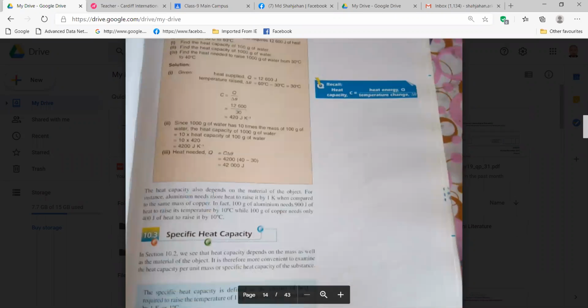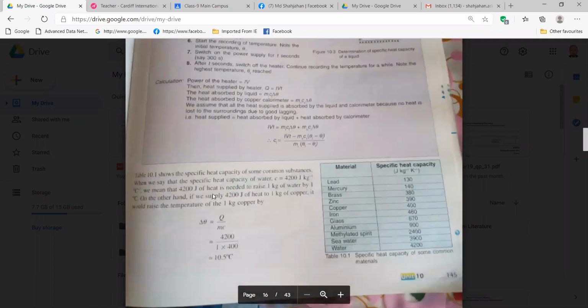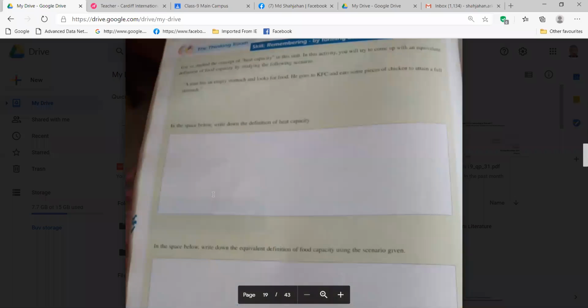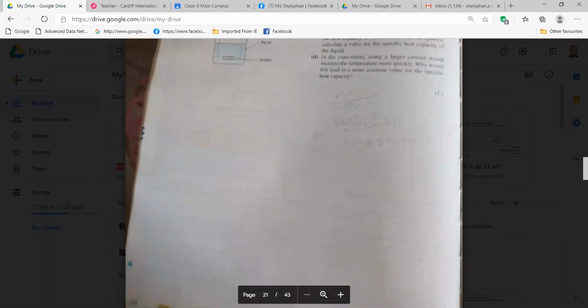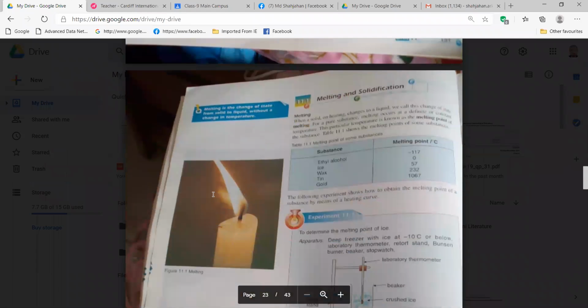Okay, so heat capacity, specific heat capacity, all these things we discussed yesterday. We started melting point we discussed, right? Also we discussed condensation. And then solidification, this thing we discussed, right? Freezing. Now we'll recall whatever we discussed yesterday, then we'll go for new things.